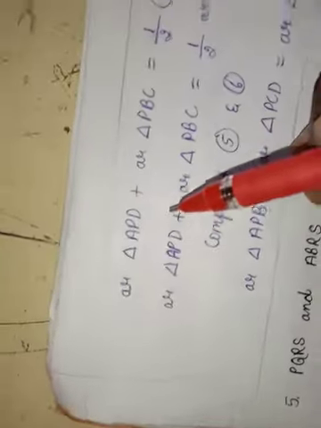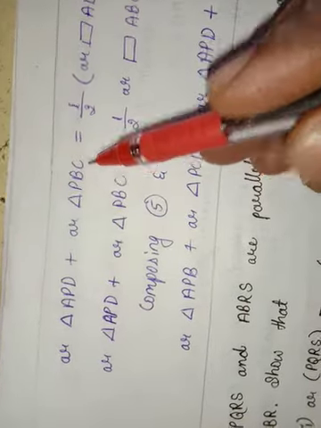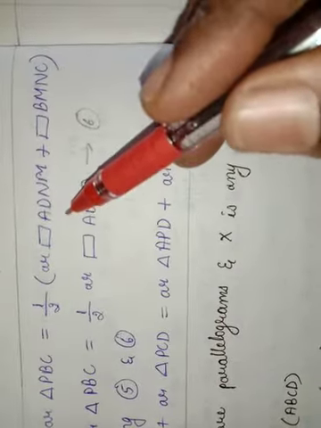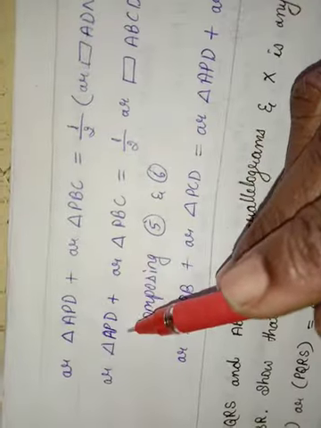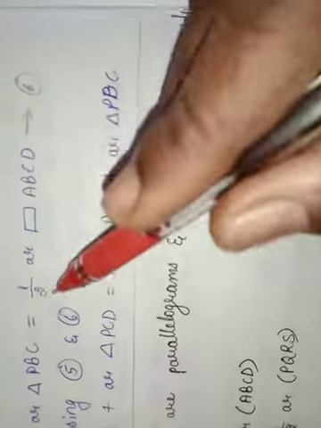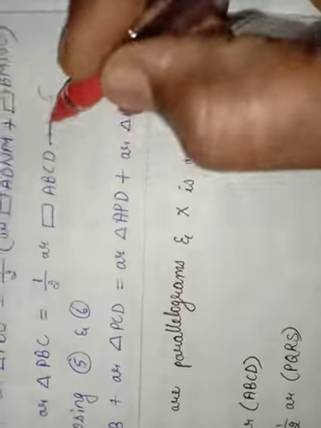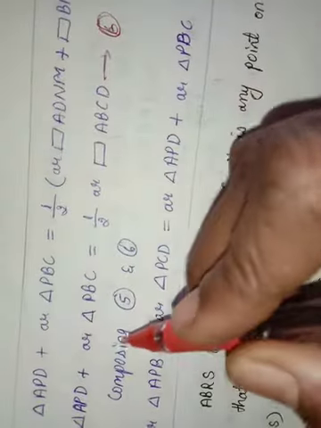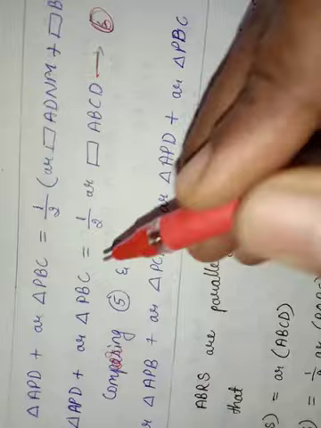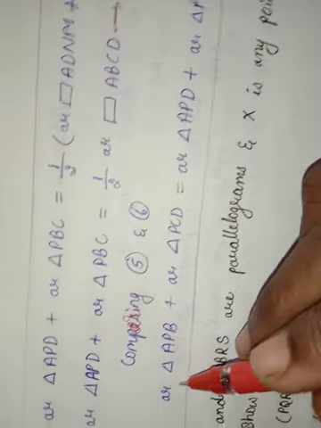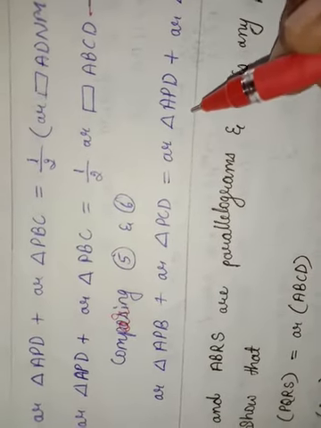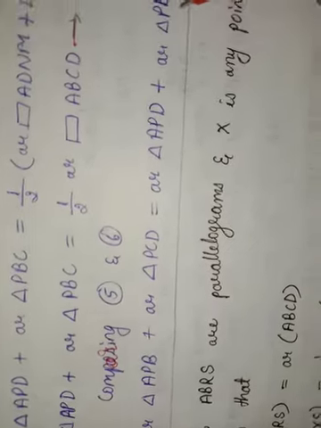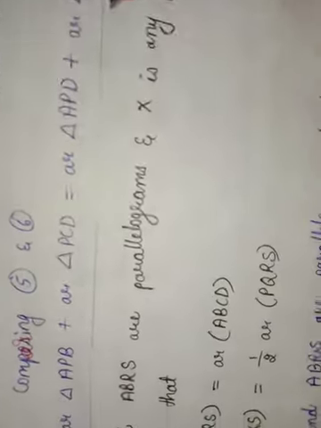Now, area of triangle APD plus area of triangle PBC is equal to 1 by 2 times area of parallelogram ADNM plus area of parallelogram BMNC. Area of triangle APD plus area of triangle PBC is equal to 1 by 2 times area of parallelogram ABCD. This is 6. Comparing 3 and 6, area of triangle APB plus area of triangle PCD is equal to area of triangle APD plus area of triangle PBC. Okay, this is the answer.